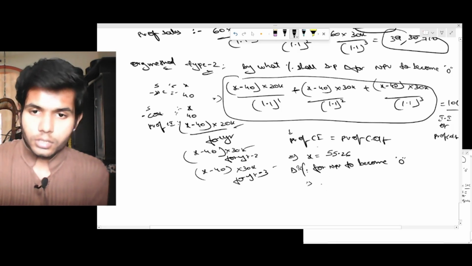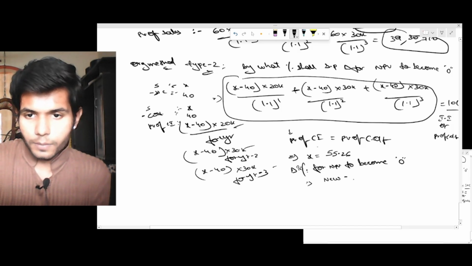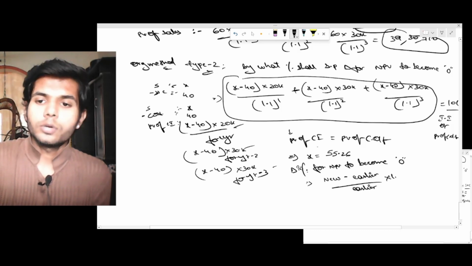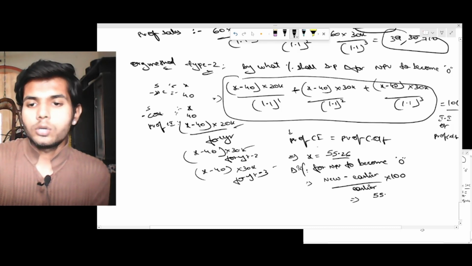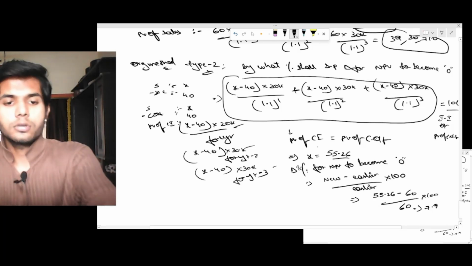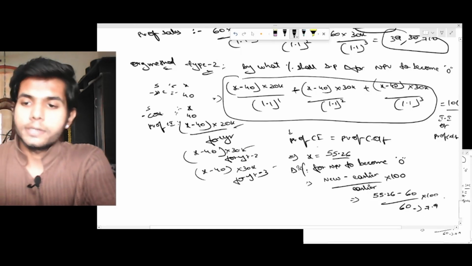New minus earlier, by earlier, into 100. The new one is 55.26 and earlier it was 60. Divided by 60 into 100, you'd get the same 7.9 percentage.